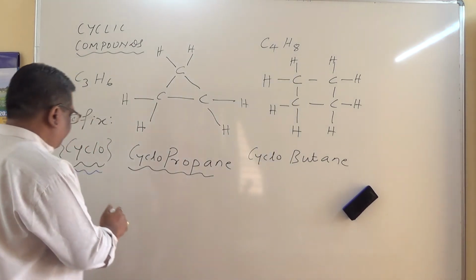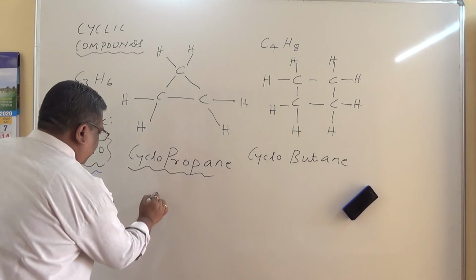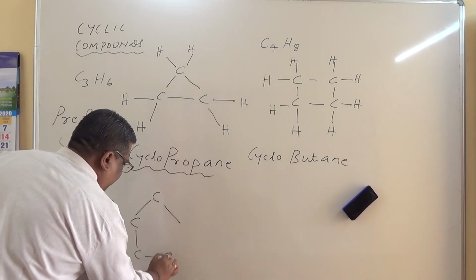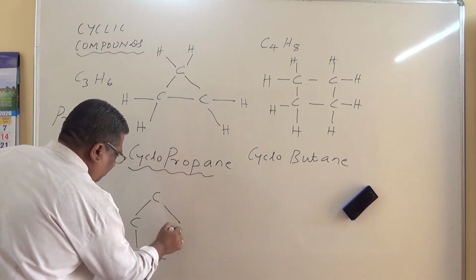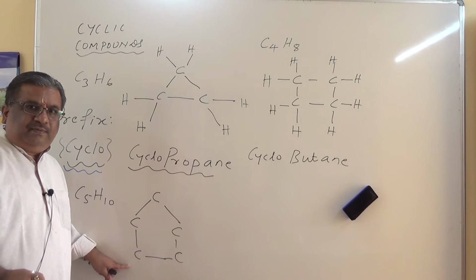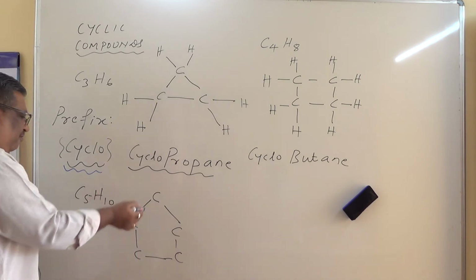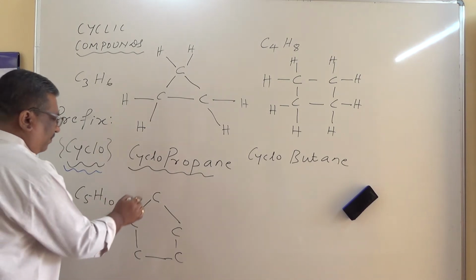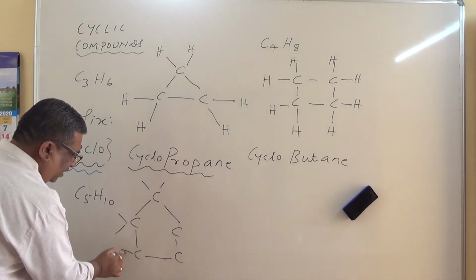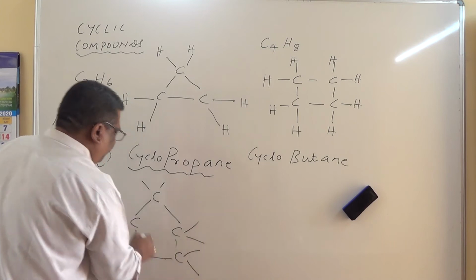Let us take one more compound. Next molecular formula, C5H10. Here 1, 2, 3, 4, 5. Correct? Is it clear, visible? So here 1, 2, 3, 4, 5. There are 5 carbon atoms. We have formed a ring chain. Balance the valencies to add hydrogen. 1, 2, 3, 4 for each carbon. Add hydrogen.